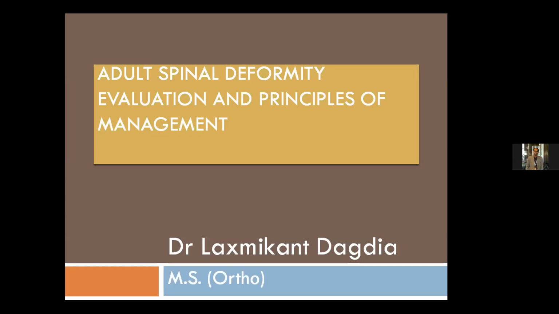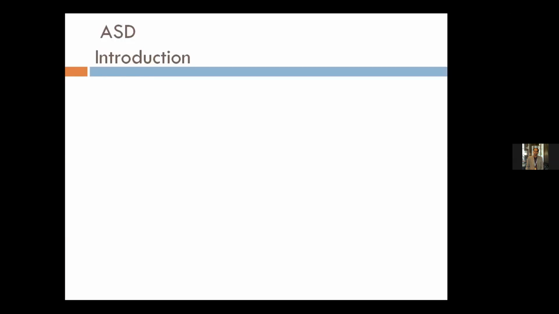Thank you, Dr. Ramachandran. Good evening, friends. We'll be discussing adult spinal deformity, which is a complex topic these days. An increasing number of surgeries are being done in adult spinal deformity. It is a challenging condition to treat even in the present era.